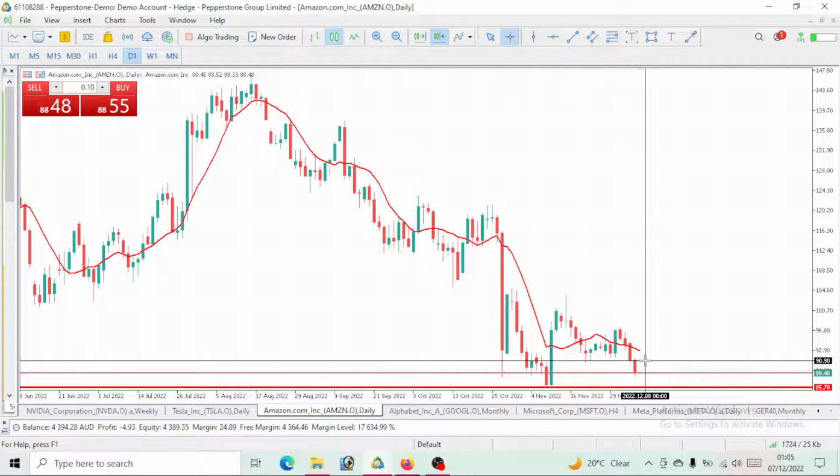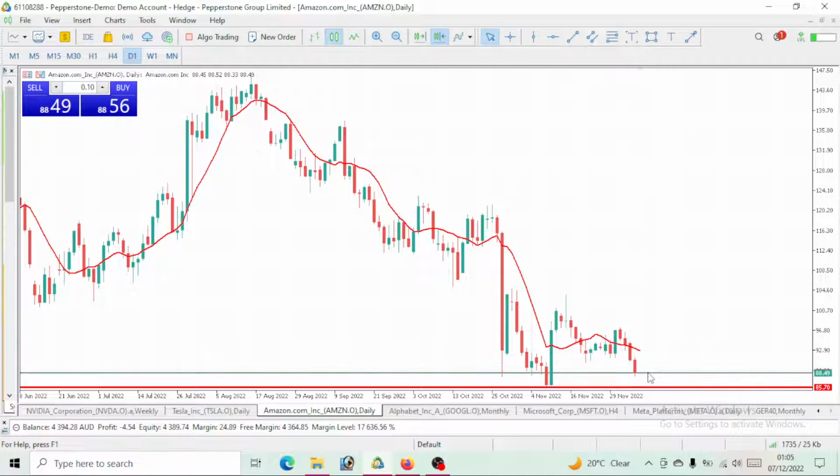But for yesterday, which is the 6th, Amazon was trading at 90, right? It opened at 90 and it closed at 88. That is about minus 2, right? Today, which is the 7th, we also want to see it go down about minus 2. So we would see it drop from 88 to a level of 86, even possibly a level of 85, before we have a pullback, which should give us a bullish move. So on Amazon, we are still on a bearish move. We should still expect a bearish move.